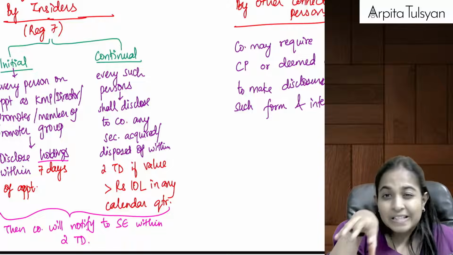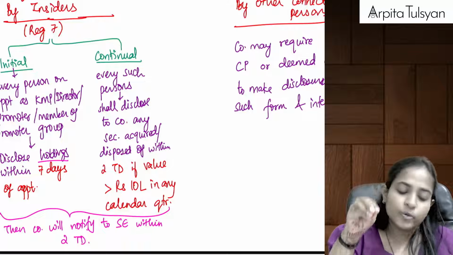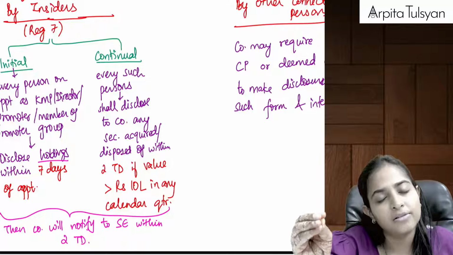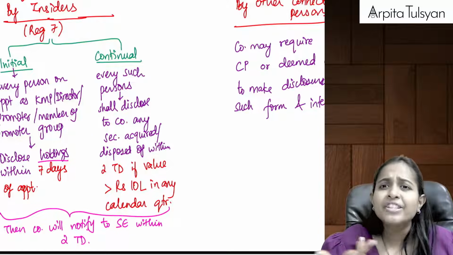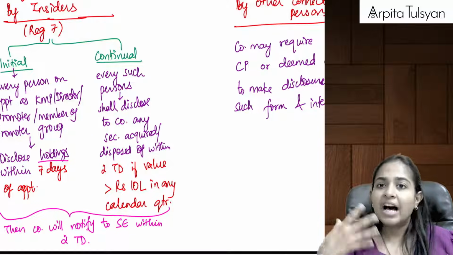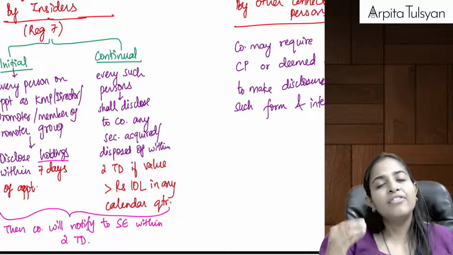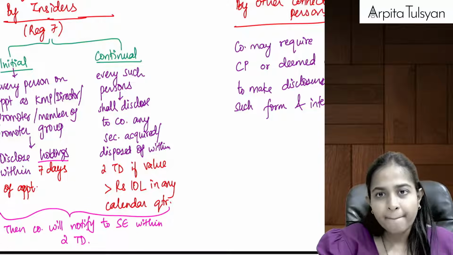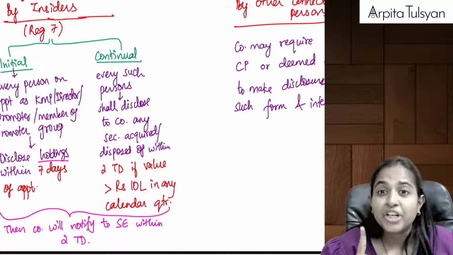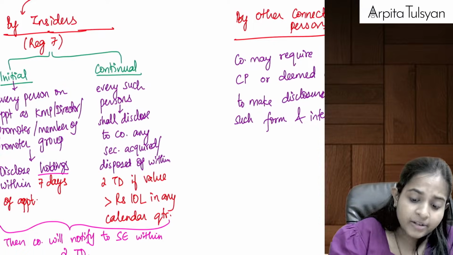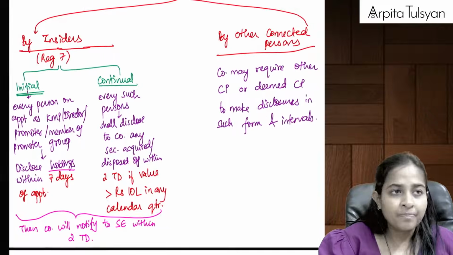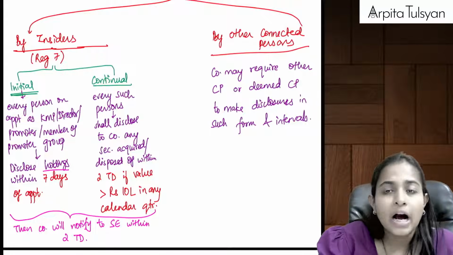So these selected insiders will disclose it to the company, and then the company will notify it to the stock exchange. Ma'am, which stock exchange are we talking about? Where our company securities are listed. We will notify it to the stock exchange within 2 trading days. Okay, this was an initial disclosure. Can you see here on the left hand side, everyone? This was an initial disclosure, that is within 7 days from their appointment.